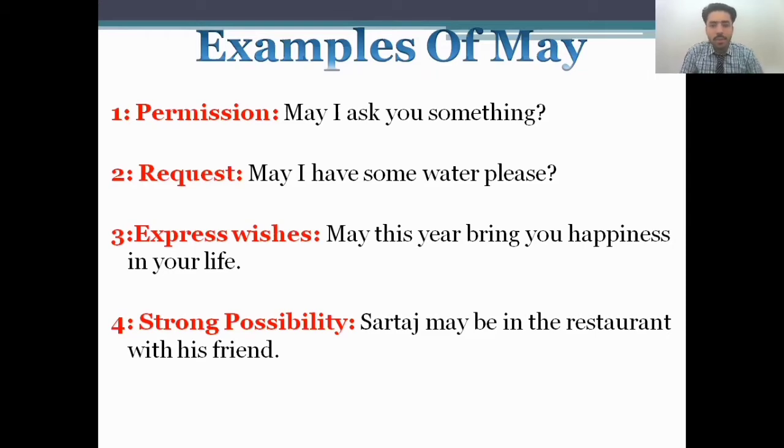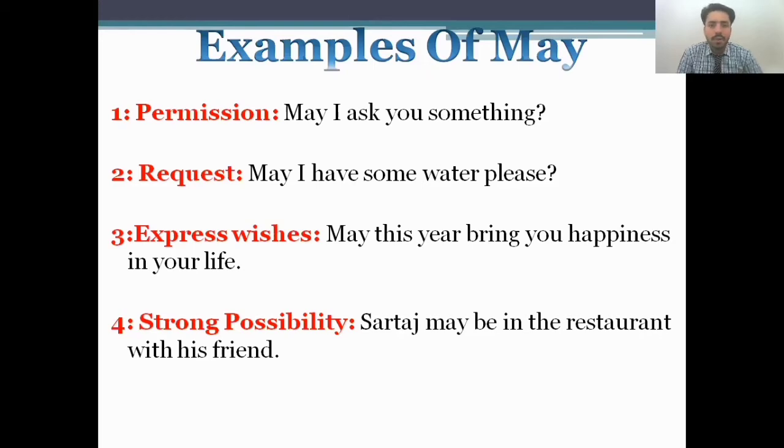Request: may I have some water, please? It's all about the request. It means you request someone else that I have some water, please. And to express wishes: may this year bring you happiness in your life. It means it's my wish that this year brings you happiness in your life. This is all about expressing my wishes.